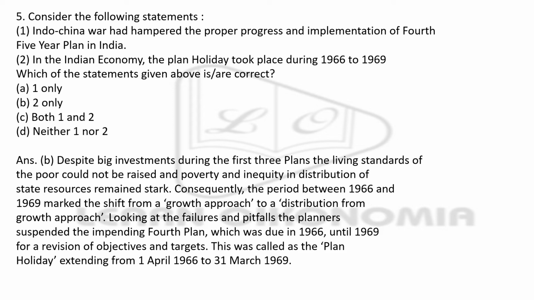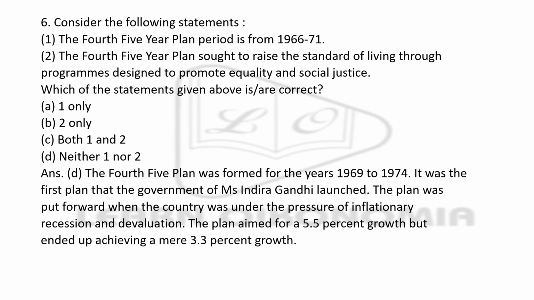So the government of India tried its very best to deal with these kinds of failures and pitfalls. As a result, the planners of India suspended the impending fourth plan, and what they did was take a plan holiday, which extended from April 1 of 1966 to March 31st of 1969. Okay.